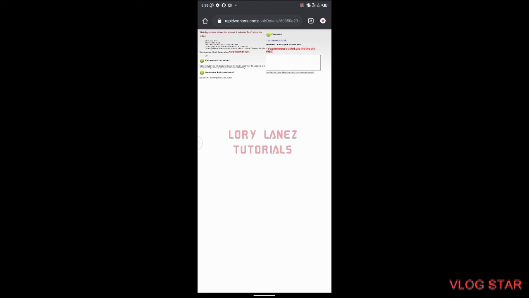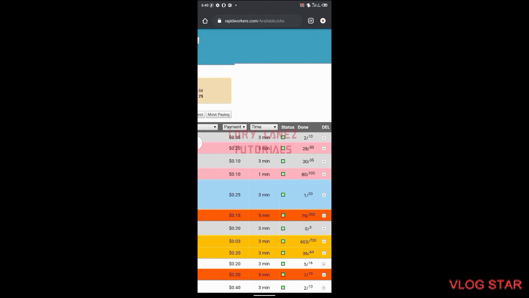How you can get paid. We are done with the first step, which is creating an account, signing up, confirming the account and everything. Then the second step, which is performing the task, which is the reason why we are here. And the third is the way you can get paid. So for you to get paid, you have to have a PayPal account. You will be paid through a PayPal account.